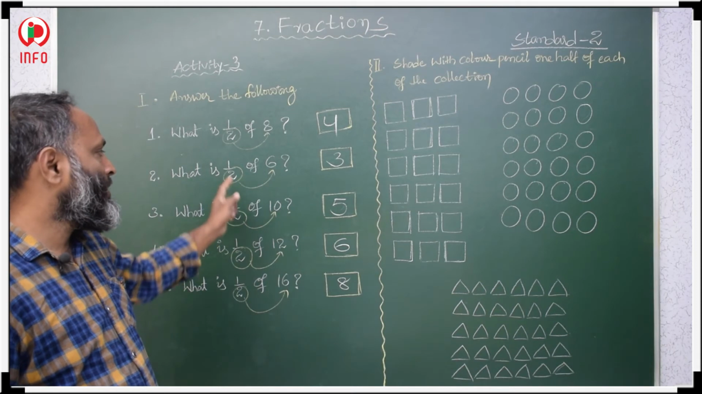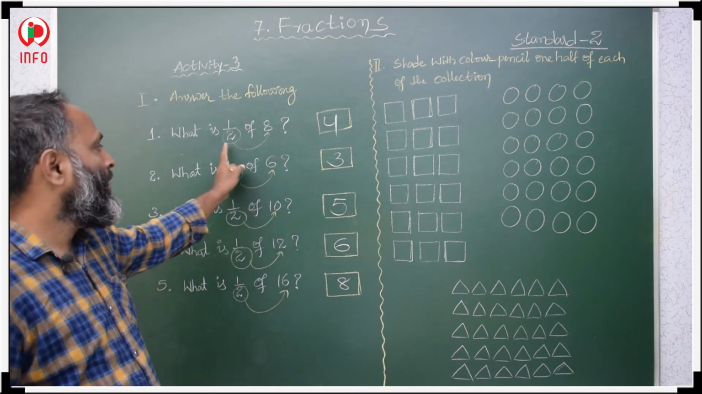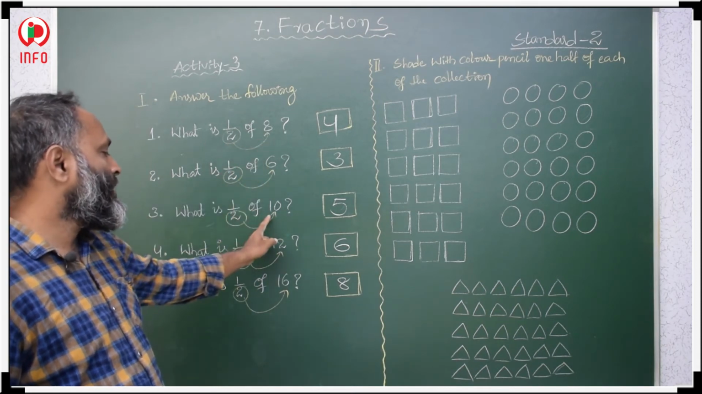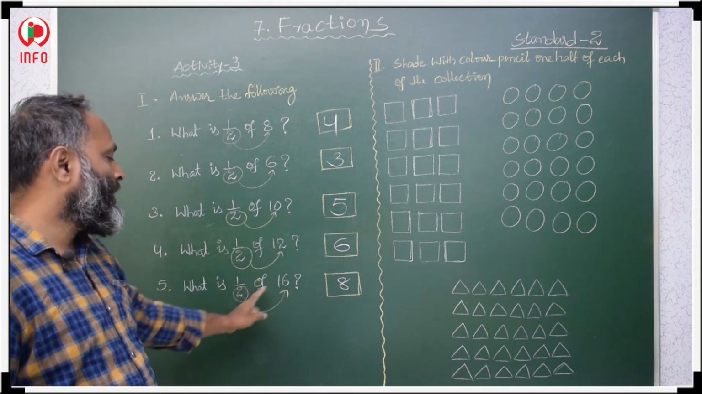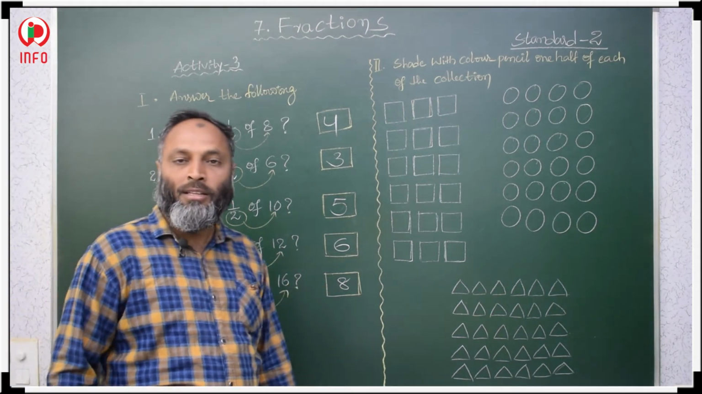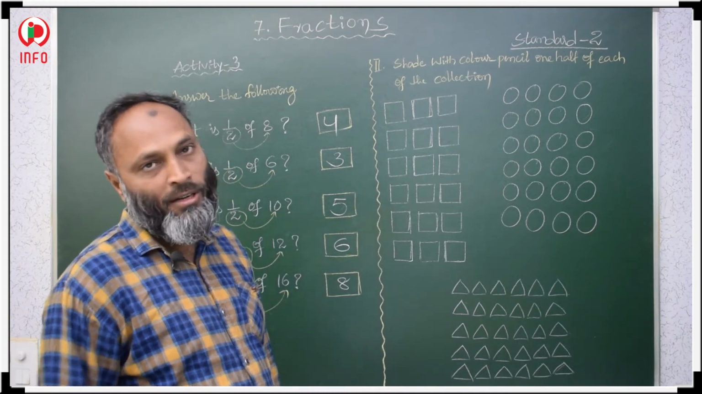Now, we just have to check in the 2 table: when will you get this 6, when will you get this 8, when will you get this 10, when will you get this 12, when will you get this 8, that we have to write. So that it shows the half of that particular object.